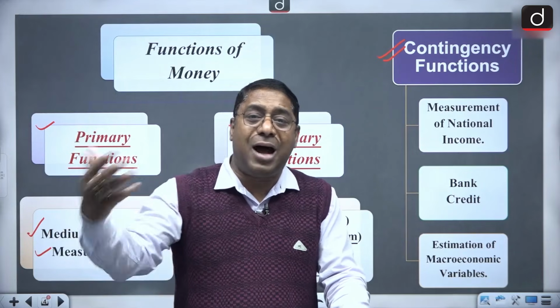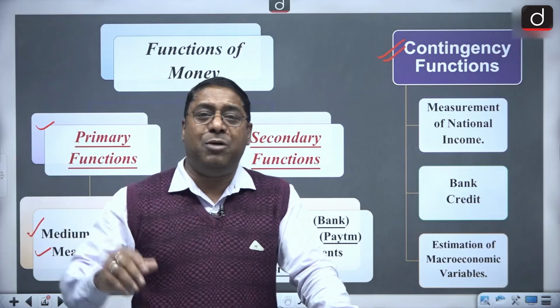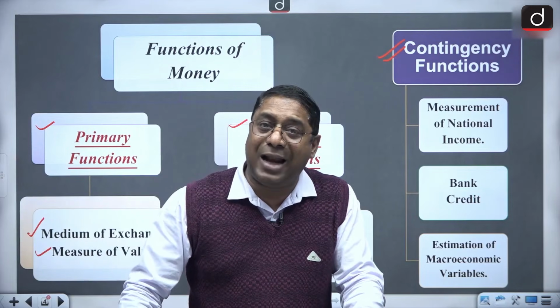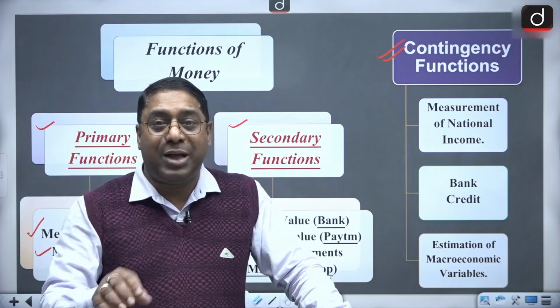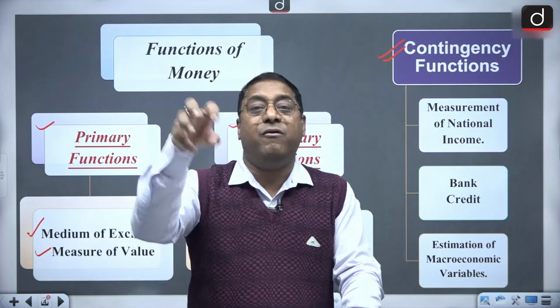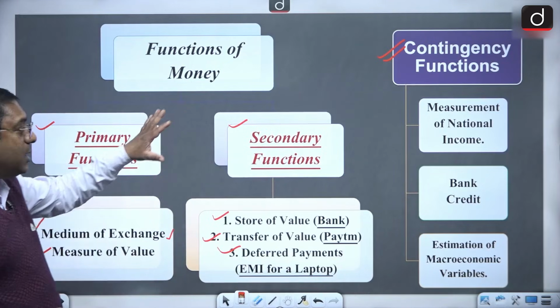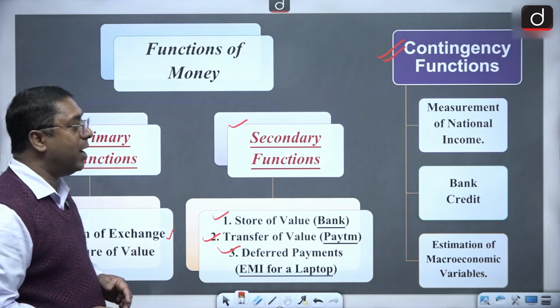That is, every month I will be giving like 12 to 15,000 rupees and I'll be completing the payment of 1 lakh by 8 months. So that is the standard of deferred payment. Deferred means future payments. Okay, so this is the secondary functions of money.